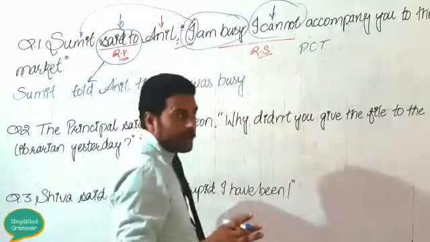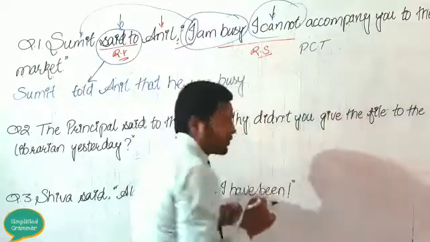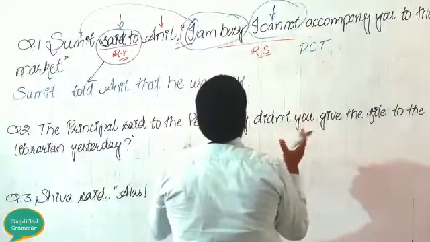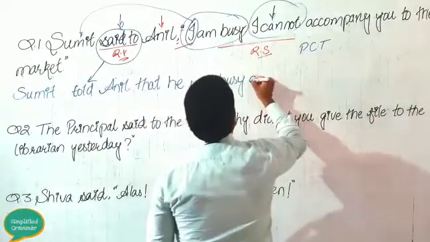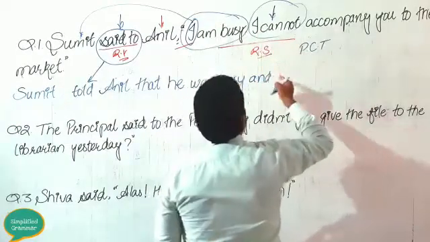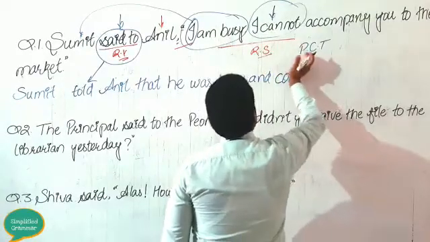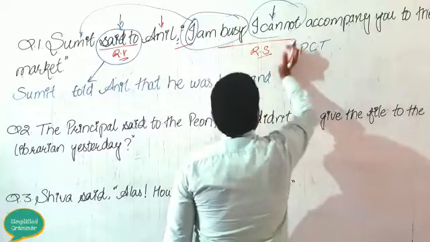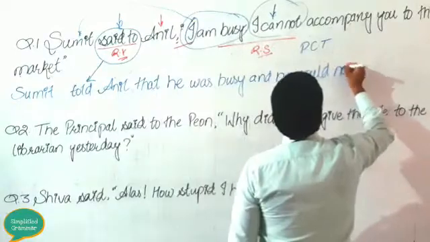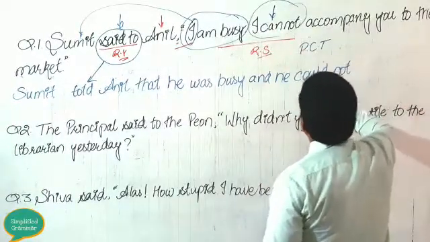Okay, so here, in order to join these two speeches, two different actions or two different expressions, we will use "and he". No need to use "he" continuously. You can write "and he could not", because "cannot" will change into "could not", as you have learned in your earlier classes.